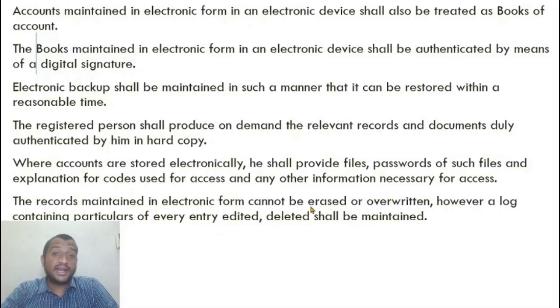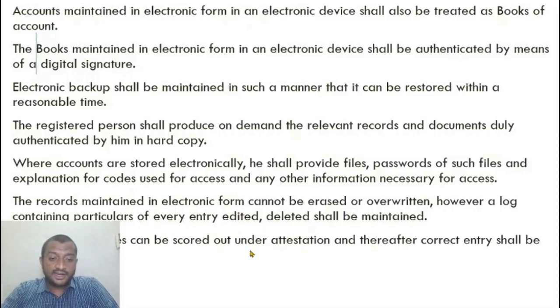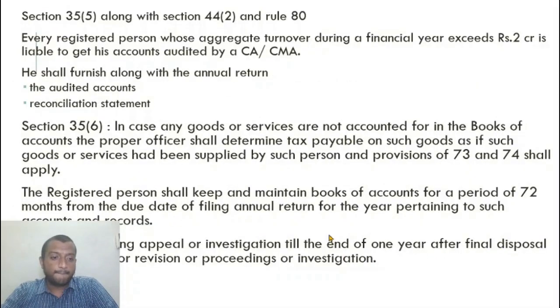However, in case of electronic form, if I do have to change, then a log of when the change has occurred, at what time, by whom the change has been entered, all of those details have to be maintained. A log of every entry edited or deleted shall be maintained. Any incorrect entries can be scored off under attestation and thereafter the correct entry shall be recorded.